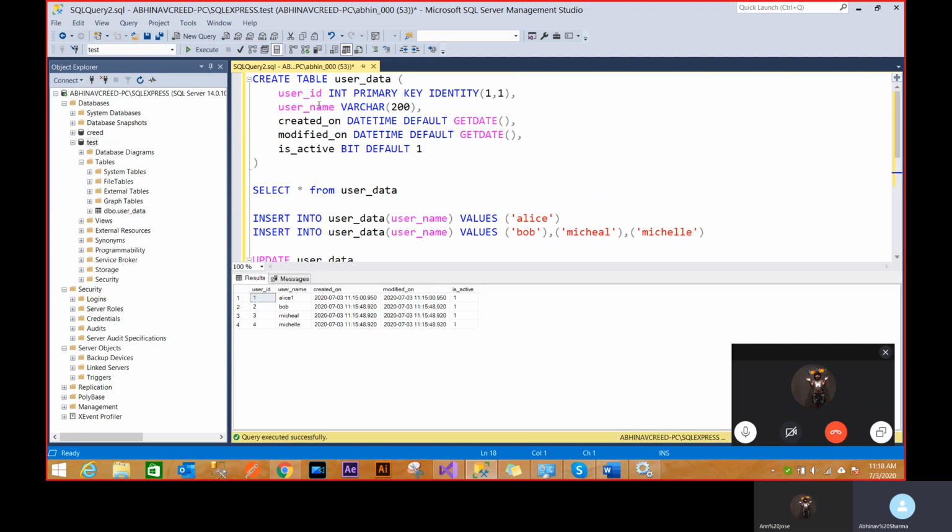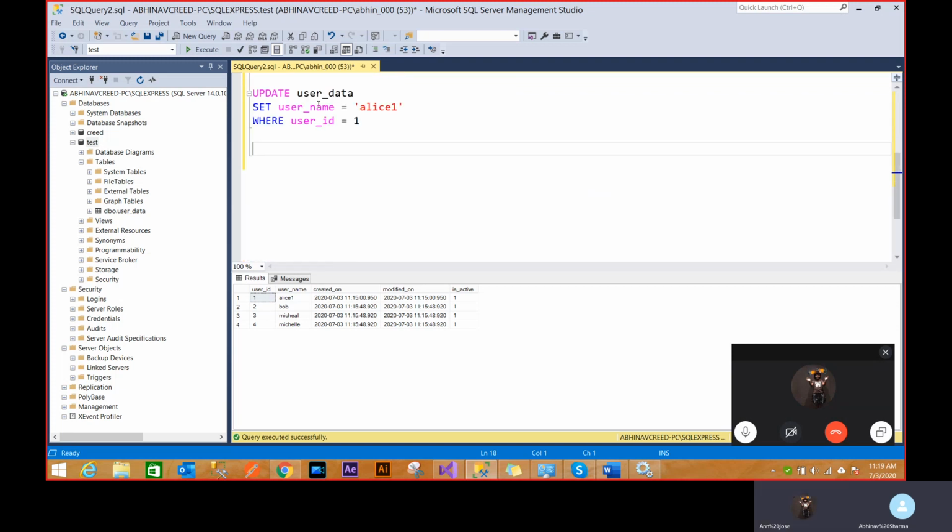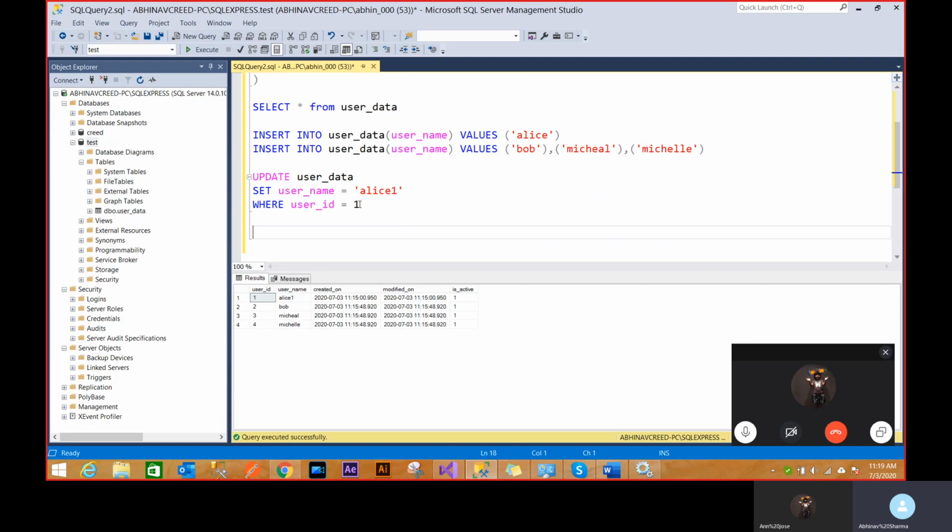If you create a unique key, it doesn't mean that it's going to identify that row uniquely. If you're identifying a primary key, it has to be unique and it has to identify one record, not more than one record. If the ID in the where clause is not unique, then it can match multiple records, and all the records will be updated with Alice1, which is a problem. A primary key has to identify a row uniquely. That's the definition of a primary key.